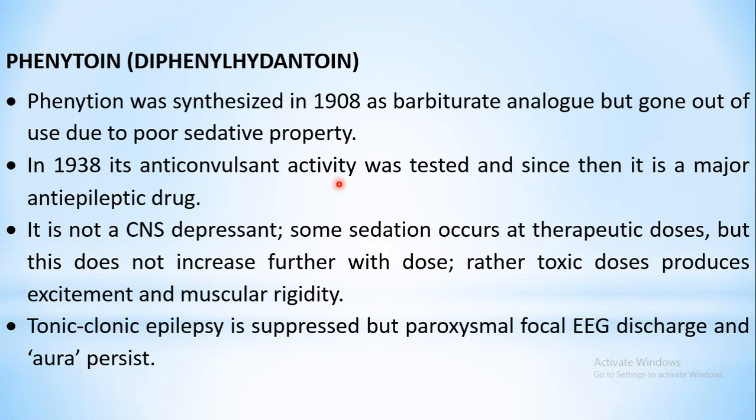So this is an example of drug repurposing. That is, a drug was discovered for some other purpose, but now it is being used for some other purpose. Earlier it was discovered for its sedative property as a barbiturate analog, but now it is a quite popularly used anticonvulsant drug. In 1938 its anticonvulsant activity was tested, and since then this is one of the most popular first line drugs in the treatment of a number of types of epilepsies.